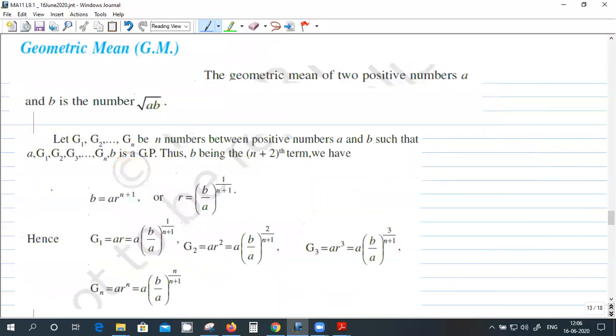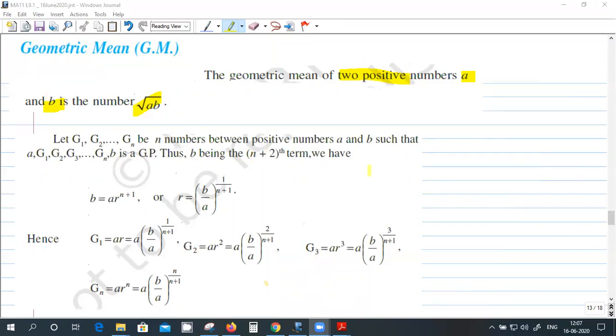So similarly, like arithmetic mean, you can also have geometric mean. You have two numbers a and b, and the important thing is they should both be positive. We will find out why. Then the number square root of ab is called the geometric mean between a and b. Now we should figure out why both of them should be positive. Otherwise it would be the square root of a negative quantity, right? So it won't be real. So first, let us do simple things. After that, we can complicate it. So the simple thing is just consider both of them are positive.